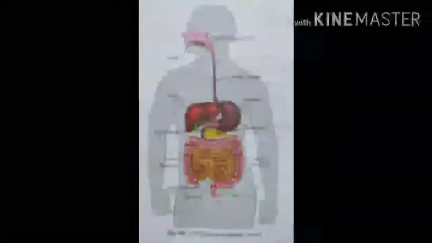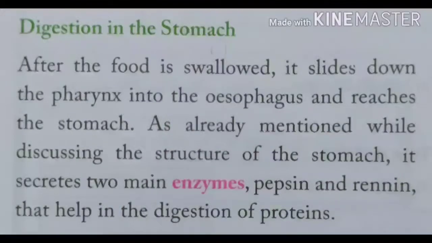Now, digestion in the stomach. What happens in the stomach? After the food is swallowed, it slides down through the pharynx and esophagus, and finally reaches the stomach.